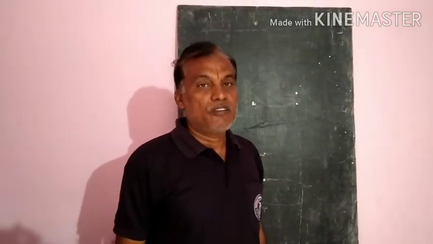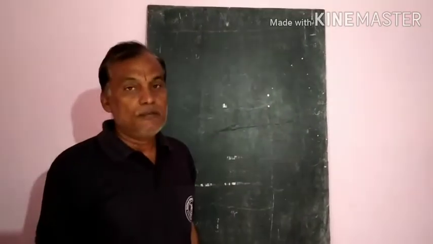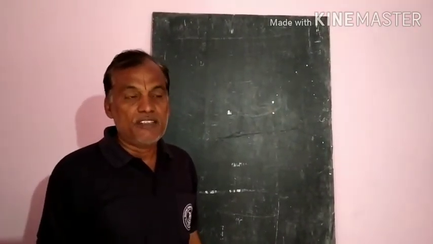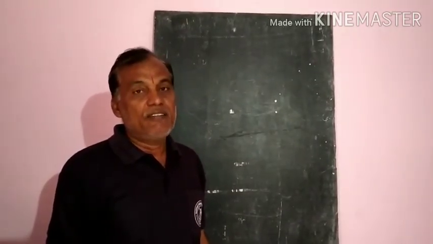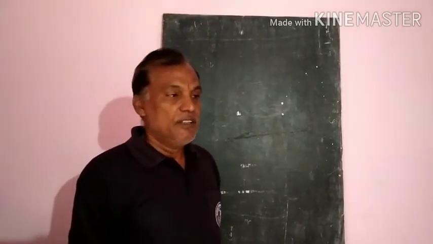Welcome to part 3 of haloalkanes and haloarenes. In this part we will discuss the physical properties, that is, in respect of melting points and boiling points, how they will change, increasing and decreasing, and the second one is chemical reactions. So these two parts we will discuss in this part 3.